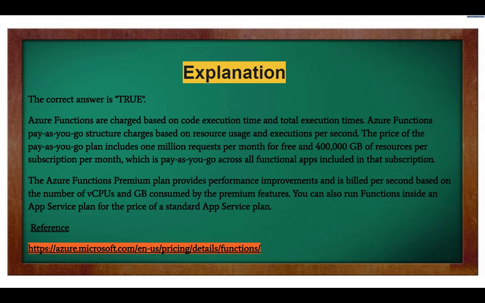Azure Functions are charged based on code execution time and total executions. The Azure Functions pay-as-you-go structure charges based on resource usage and executions per second. The price of the pay-as-you-go plan includes 1 million requests per month for free and 400,000 gigabyte-seconds of resources per subscription per month, which is pay-as-you-go across all function apps included in that subscription. The Azure Functions Premium plan provides performance improvements and is billed per second based on the number of vCPUs and GB consumed by the premium features. You can also run functions inside an App Service plan for the price of a standard App Service plan.